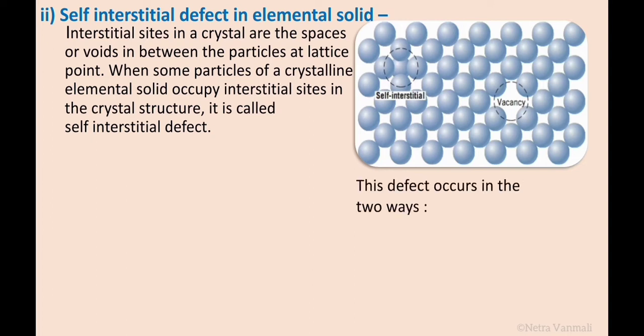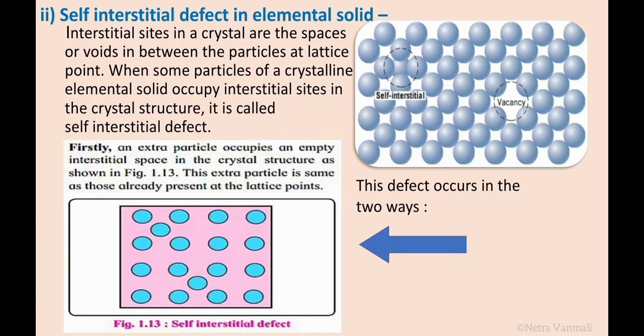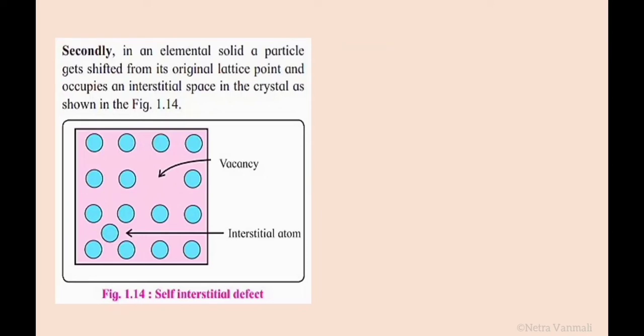This defect occurs in two ways. In the first case, an extra particle occupies the empty interstitial position as shown in the diagram. This extra particle is the same as those already present at the lattice points. In the second case, a particle leaves its original lattice point and occupies the interstitial position in the crystal.